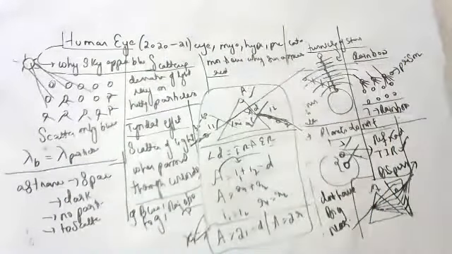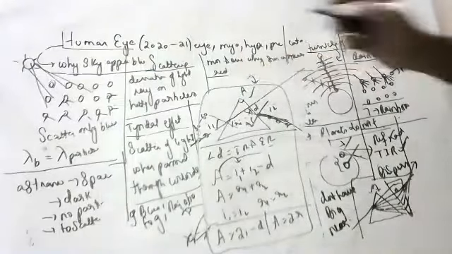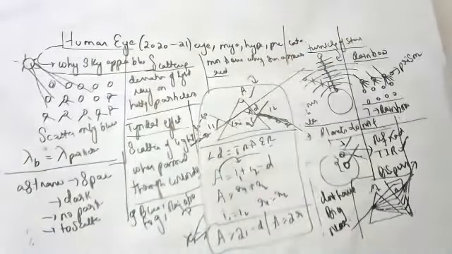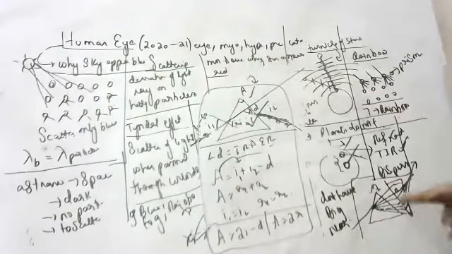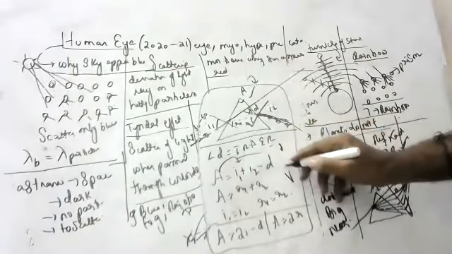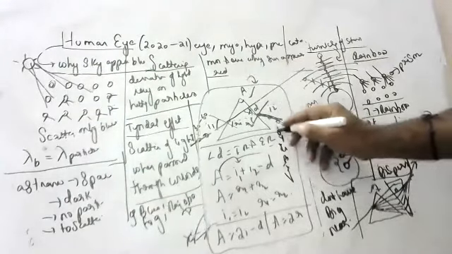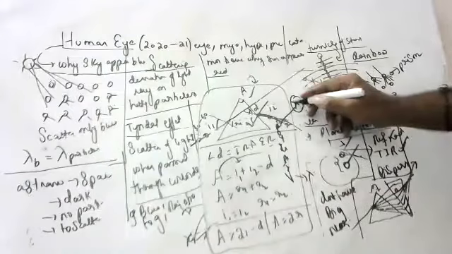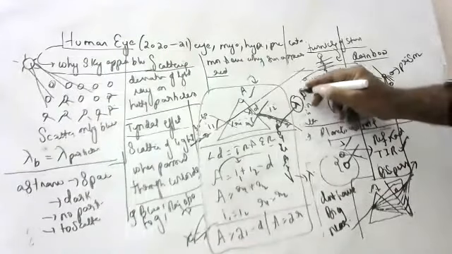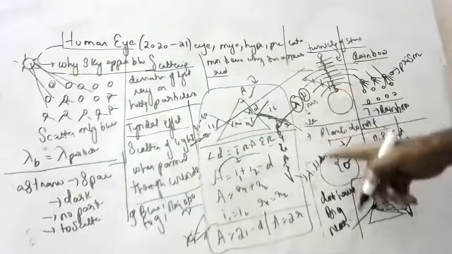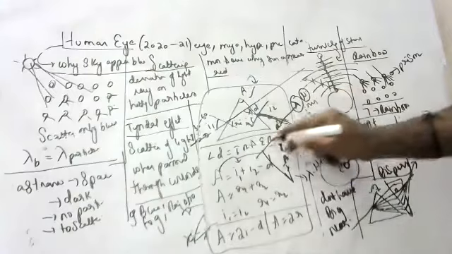So, children, this is about the human eye lesson, and this is the prism experiment which we discussed. Since the eye, myopia, hypermetropia, presbyopia and cataract are there, all these topics are very important. Among all colors, which has more wavelength? Red, sir. Yes, red has more wavelength and violet has the least wavelength. Because red has more wavelength, it has less deviation, and violet has more deviation. That's why it will come down, and red will go without much deviation.